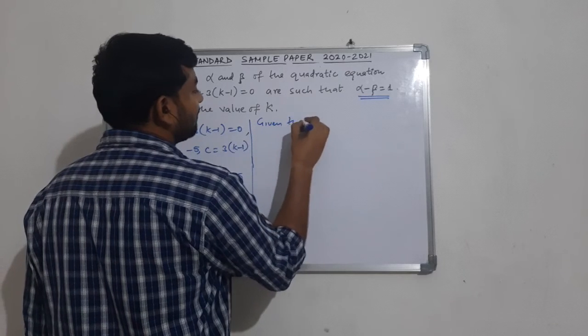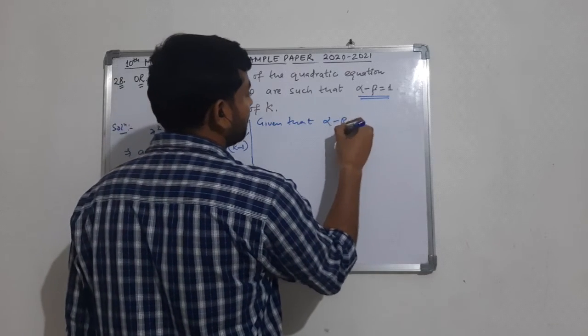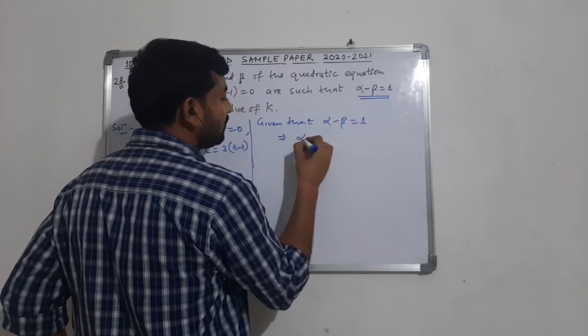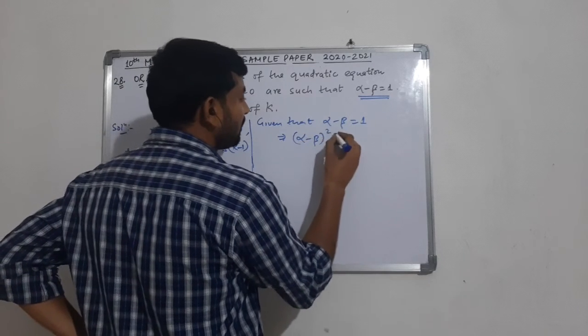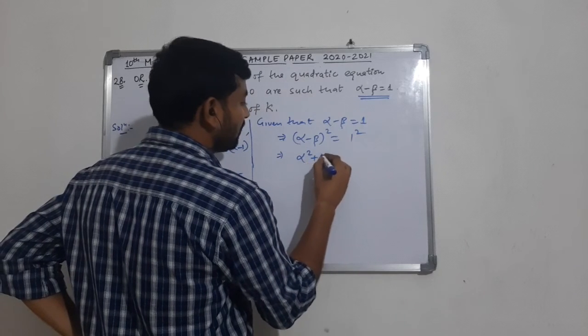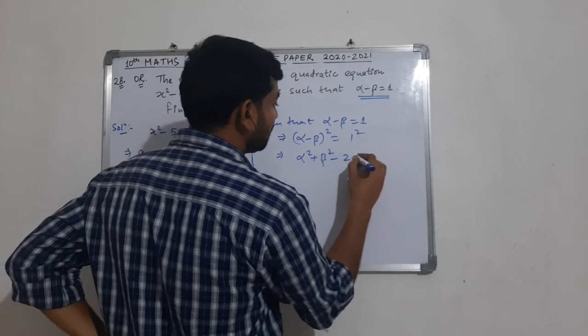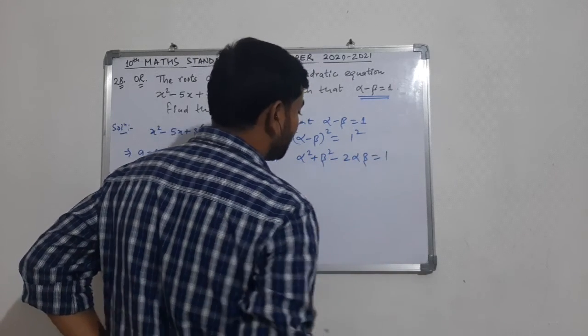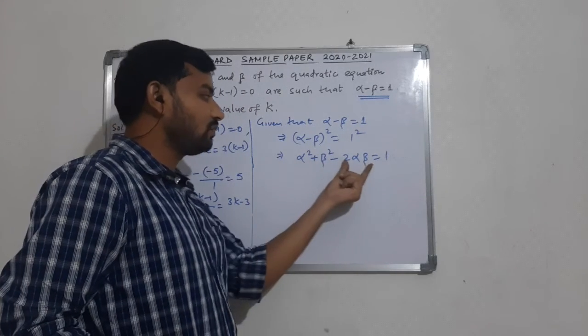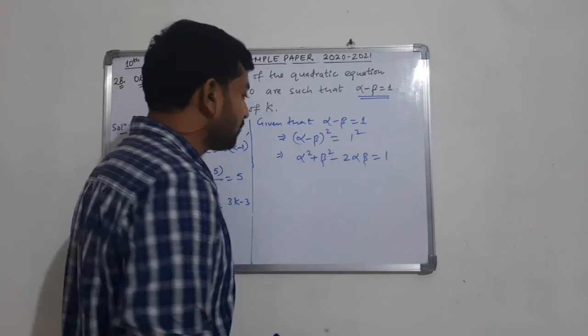Given that alpha minus beta is equals to 1, if we take square of this, we'll be getting alpha minus beta whole square is equals to 1 square. So from here, alpha square plus beta square minus 2 alpha beta is 1. Clearly this is not a perfect square. This value we have alpha beta, so we can substitute.